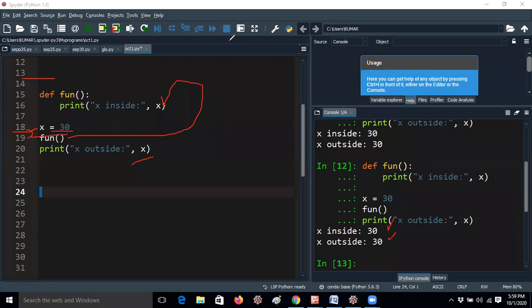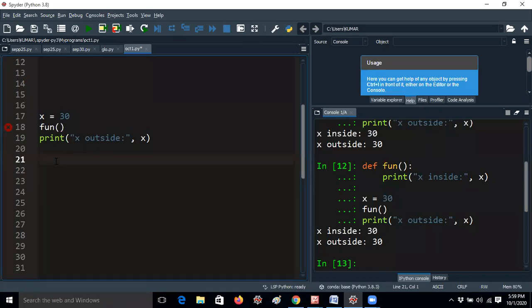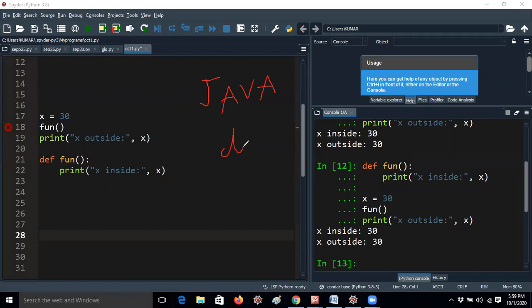But the one problem you have to understand in Python is that you cannot delete these lines, and you don't have the chance to write the functions before. For example, I think many students don't know Java, so I would like to introduce the Java concept right now. In Java we have two classes, for example class A, class B, and we have a main function. Everybody knows that. You can declare the main class only in the last. That means after class A and class B, you need to write public static void main in Java.